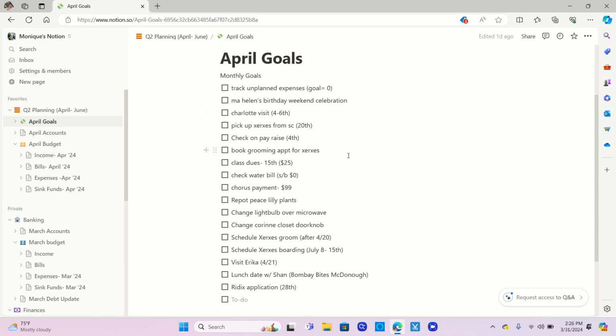Some of them you see are numbers based or finance based, being able to track all my unplanned expenses, needing to pay Chorus $99, etc. I also started to list life events and recognize that most of my life events are tied to money too. I want to repot my peace lilies. That's going to cost money. I've got to buy pots or find pots from somewhere and I've got to get some soil. A lunch date with Shan that I want to do, that's going to cost money. Even my Redfin application that I need to do for a house, just taking care of chores that I need to do here, is going to cost money.